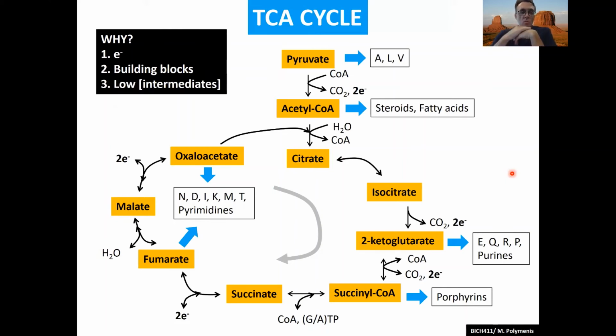The third reason, why is it even a cycle to begin with, is because if things keep going around in the merry-go-round here, you don't need to keep the intermediates, these compounds, in high amounts. So it's an efficient way to keep the reactions going by keeping the intermediates at a low concentration. It doesn't necessarily mean that, chemically speaking, for electrons and building blocks, it has to be a cycle. It's just a more efficient way of doing it.